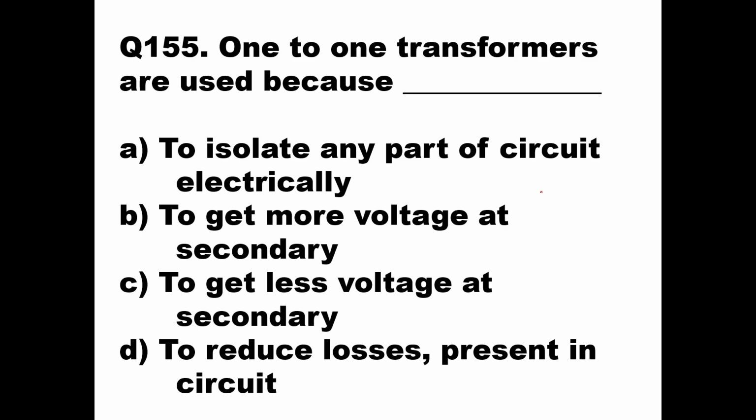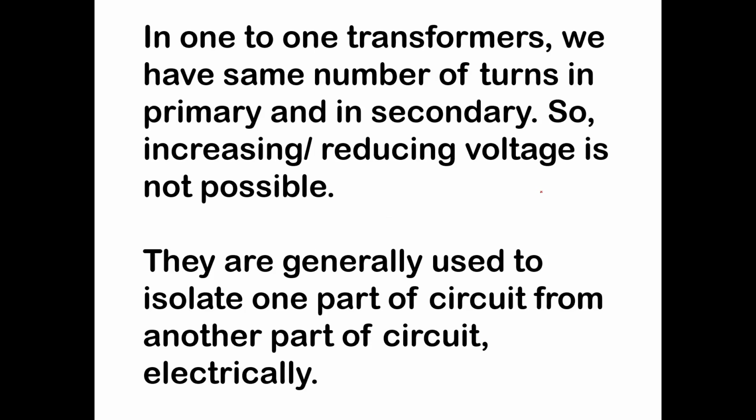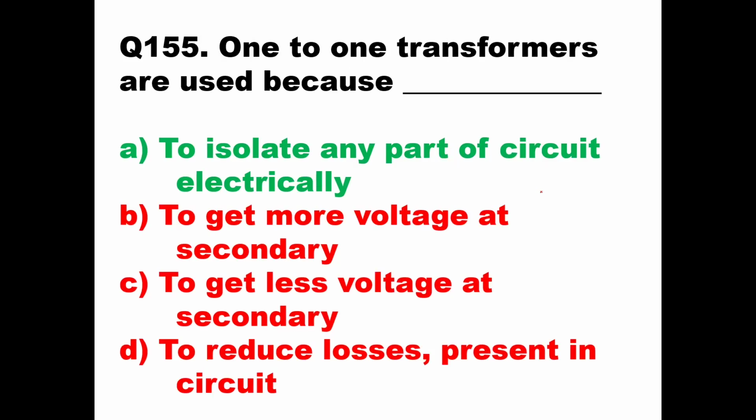Okay, so here, to isolate any part of the circuit electrically, a one-to-one transformer is used. If you see the theory, in one-to-one transformers we have the same number of turns in primary and secondary, so increasing or reducing voltage is not possible. They are generally used to isolate one part of the circuit from another part of the circuit electrically. Okay, then we'll go to the next question.